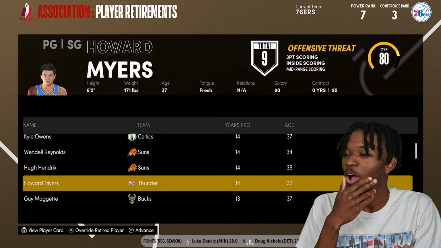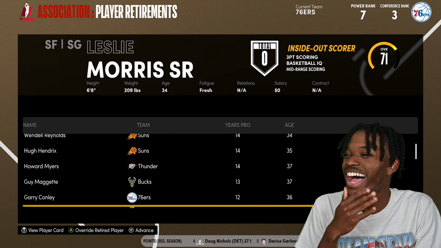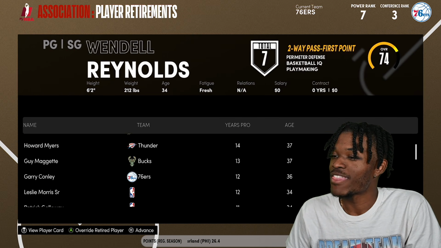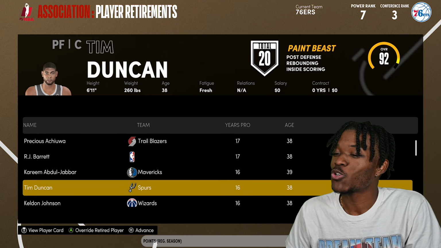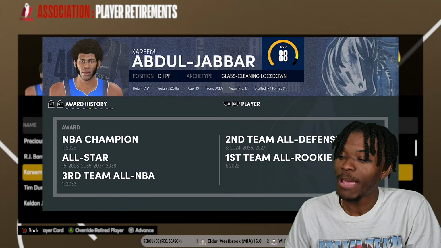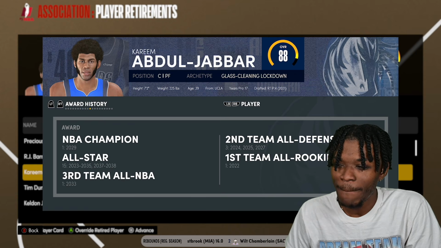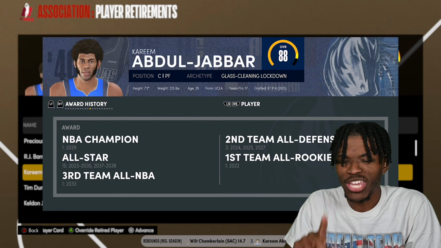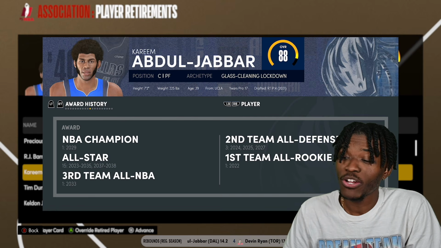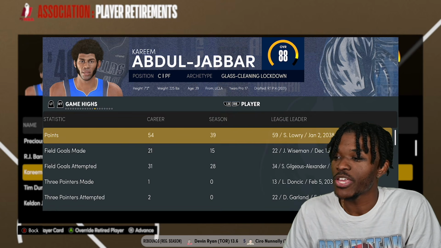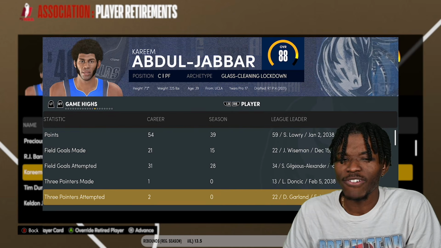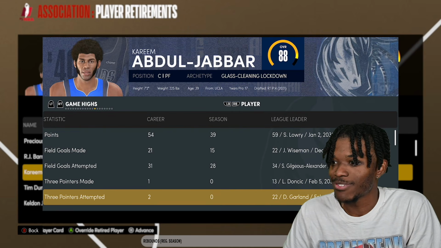Let me keep going. Hugh Hendricks is done. We got at least 2 more done. And those would be Kareem Abdul-Jabbar and Tim Duncan. Kareem ended as a 15-time NBA All-Star and a 1-time champion. Only one All-NBA appearance, which is crazy, and that was a third team. So he ended with a career high of 34. I didn't even look for this for Bill Russell because it's kind of whack.